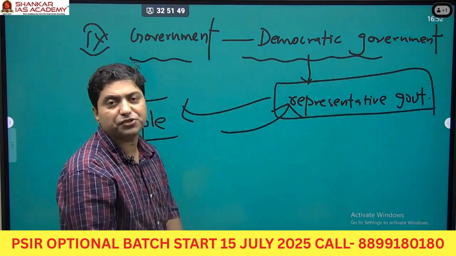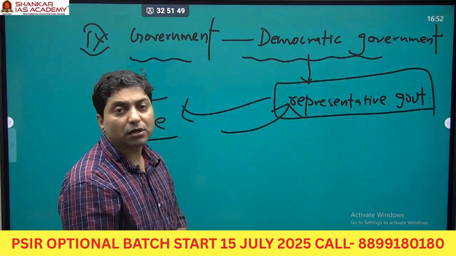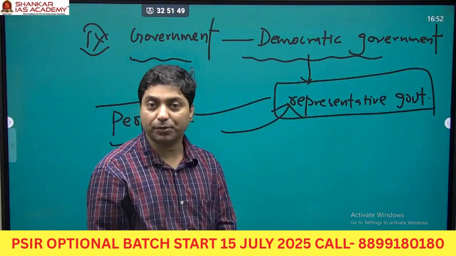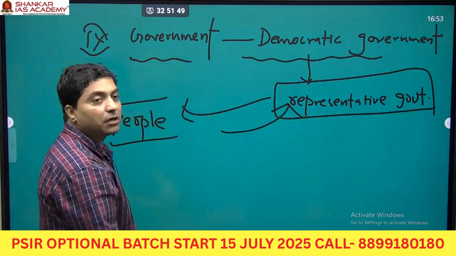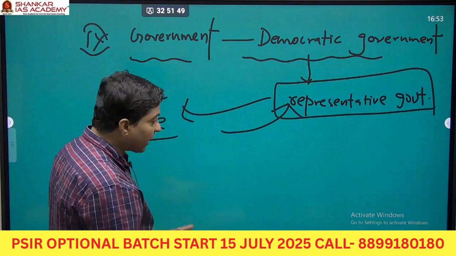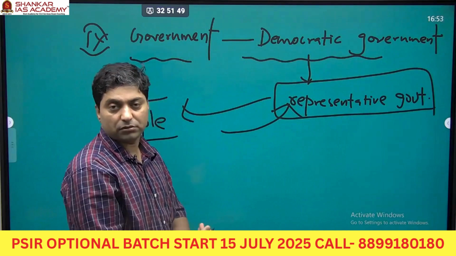It talks about representative of each and every community. It talks about the right to vote of each and every person, right? So they talked about representative government. Now, if you look at this, liberalism further evolved, right?